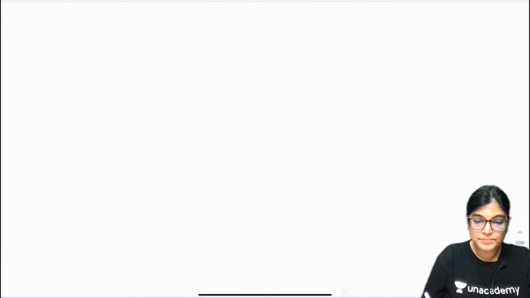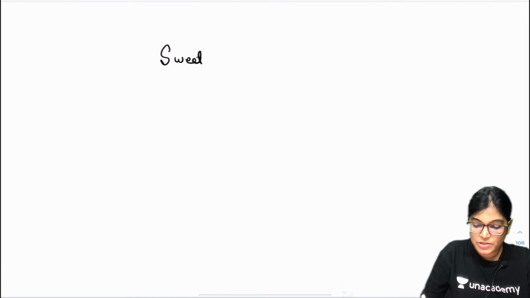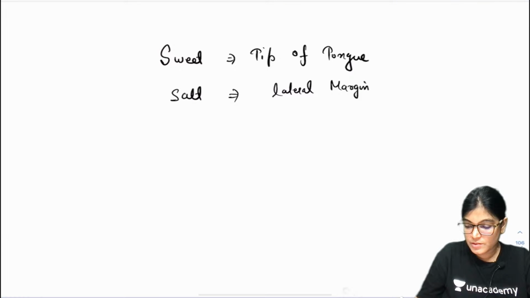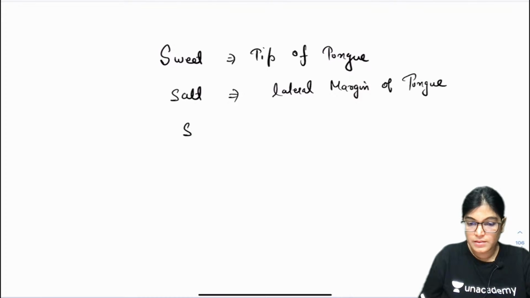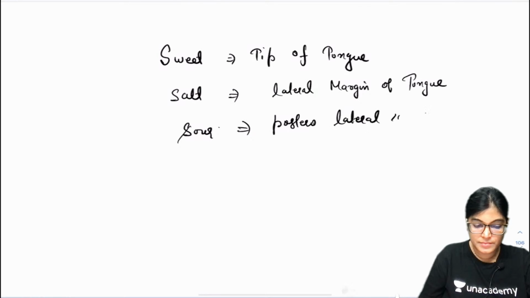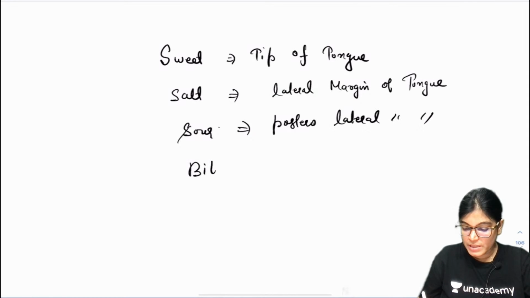One is the sweet taste sensation, which is on the tip of the tongue. Salt is on the lateral margin of the tongue. Sour is on the posterolateral margin, the posterolateral aspect of the tongue. Bitter is the posterior-most part of the tongue.